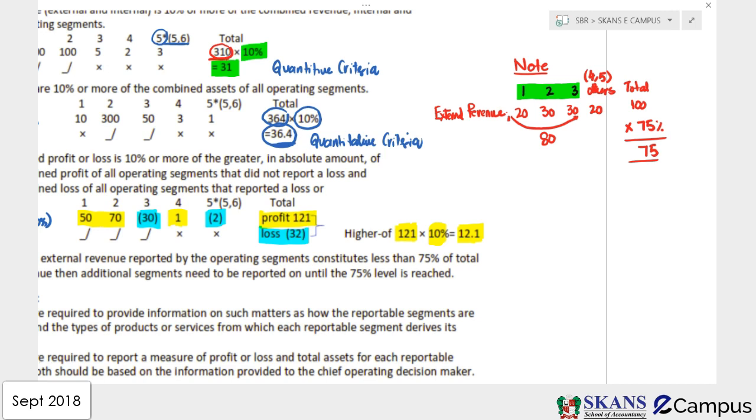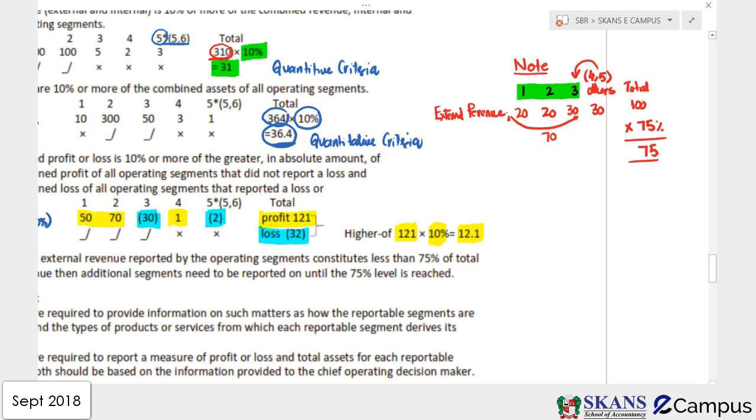Now, what will happen if this is not 80? Just take an example that this is not 80. Just assume that this is 20. If this is 20 and this is 30, now the total is still 100. If the total is still 100, guys, you will take 75% of this 100. This will make 75. Now your reportable segments revenue should be more than 75. But if you add them, it is only 70. So what we need to do, guys, we need to bring one more segment here.